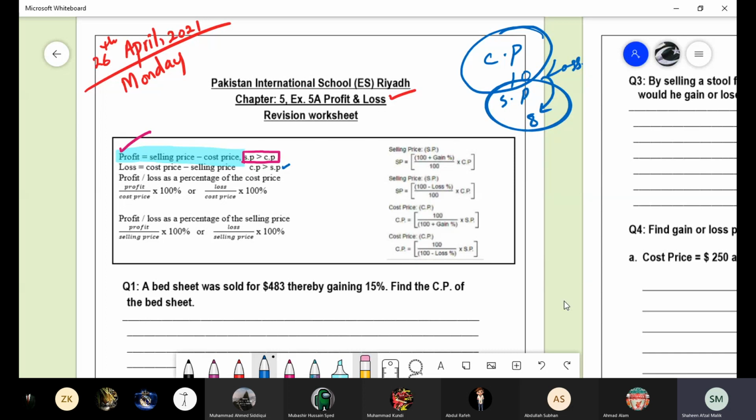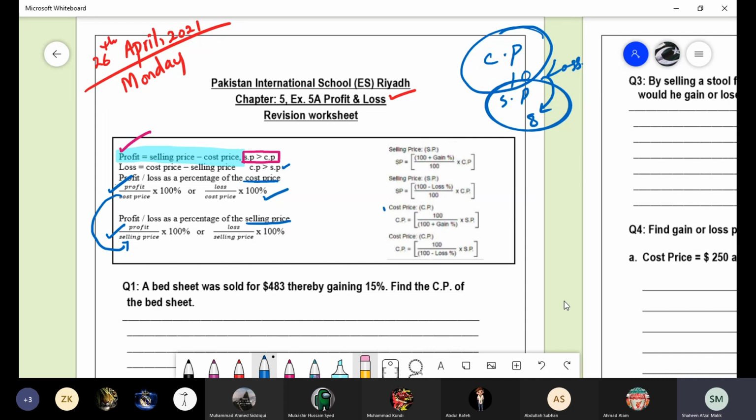This is the formula for the profit percentage according to the cost price: profit percentage of cost price, loss percentage of cost price. If they ask in the question to find the profit or loss percentage of the selling price, then you have to divide by the selling price. It is the same thing, only the cost price changes into the selling price. We have done questions in the class with a different way, but there is an easy way to find that.